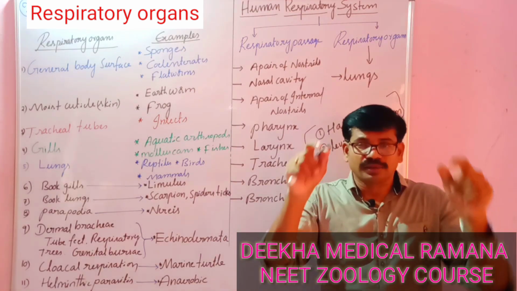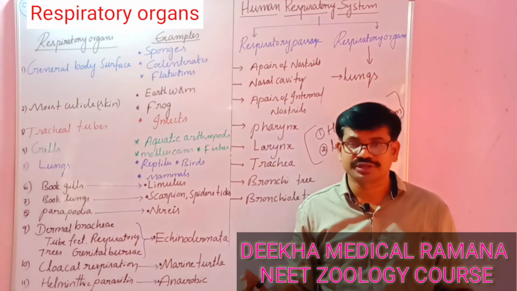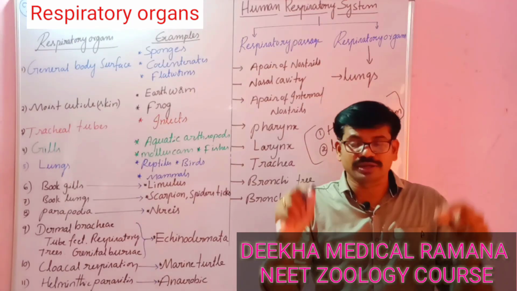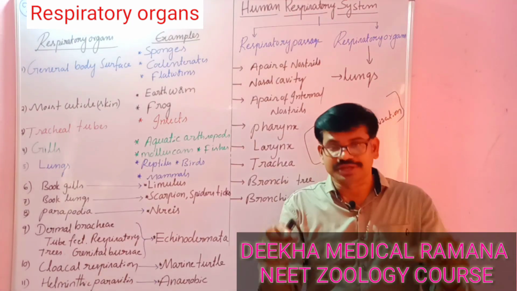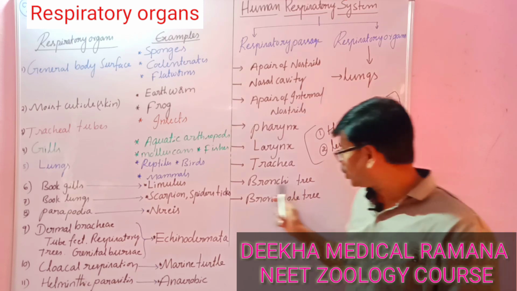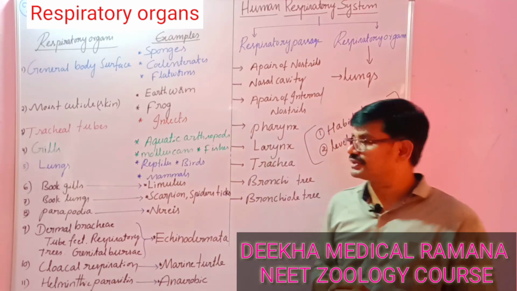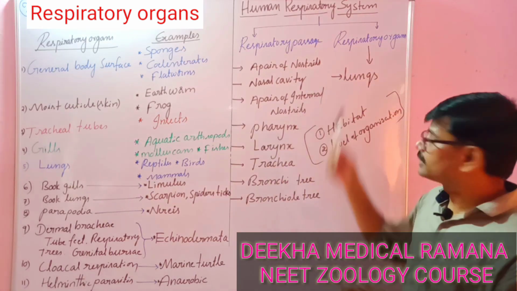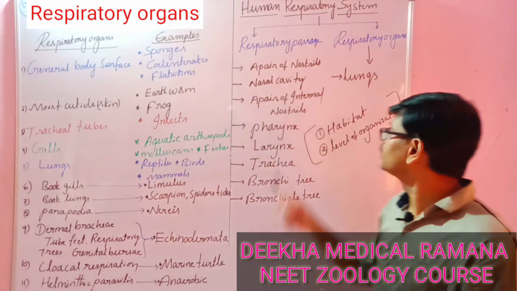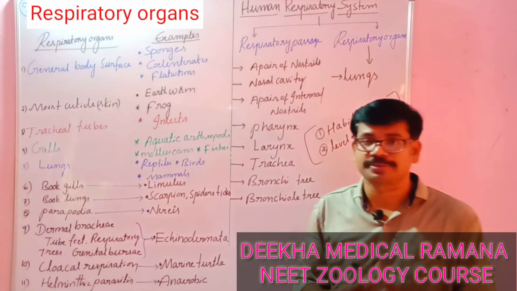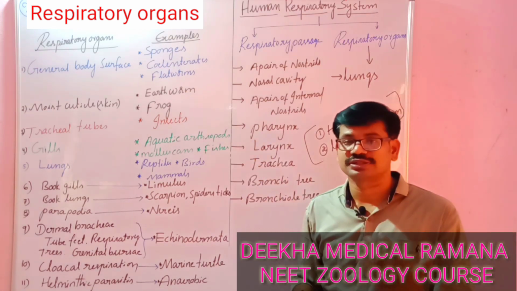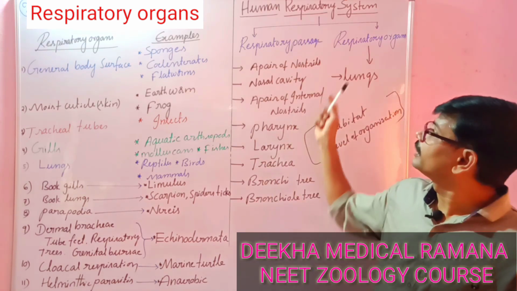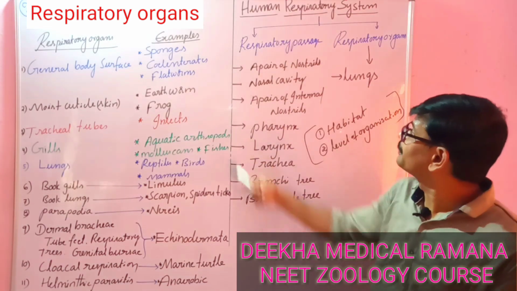There are bronchi: primary bronchi, secondary bronchi, tertiary bronchi. These all together are called the bronchial tree. And the bronchiolar tree has primary bronchiole, secondary bronchiole, tertiary bronchiole, terminal bronchiole. These all look like tree branches. At the same time, we are going to talk about respiratory organs. The chief respiratory organs in human beings are the lungs. What structures are present in the lungs, we'll see while going through the internal structure of the lungs, right? So, going on, the next topic is we are going to explain the respiratory passages.